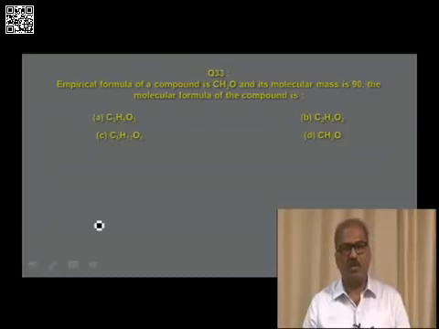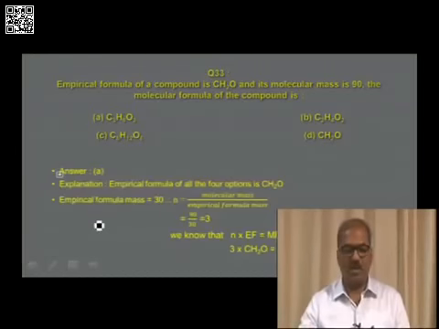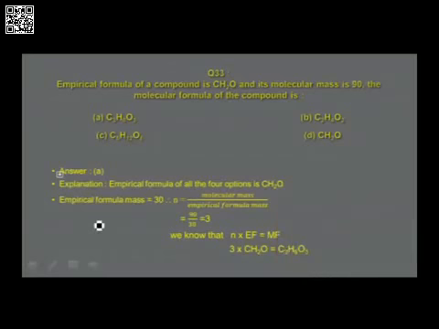The value of N is unknown. So how to calculate the value of N? N is equal to molecular mass, that is given there, molecular mass divided by empirical formula mass, and this calculation is done as shown in the answer. And the answer for the given question is in option A. How to get that? To calculate the value of N, molecular mass, as I told you, the ratio of molecular mass divided by empirical formula mass. Molecular mass of the compound is 90 divided by 30, that is equal to 3. So to get the empirical formula,